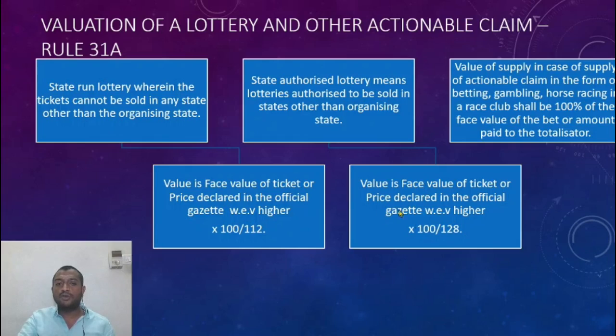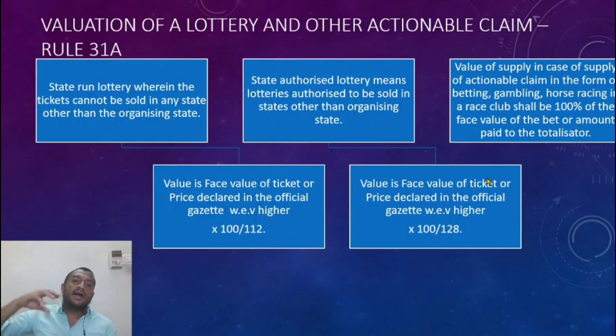It will be the highest of the face value of the ticket or the price declared in the official gazette, whichever is higher, into 100 by 128. Remember, for a state-run lottery which cannot be sold in any other state, the rate is less because the whole and soul is being taken care of by the state, which is 12%. So it will be into 100 by 112. If it is a state organized lottery which could be sold in any other state, the rate will be the highest, into 100 by 128.